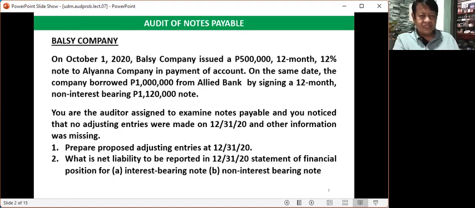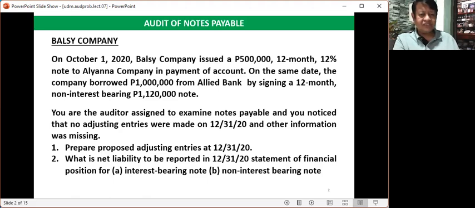On the same date, the company borrowed 1 million pesos from Allied Bank by signing a 12-month non-interest bearing 1,120,000 note. So this is another promissory note. In other words, we have two promissory notes in this discussion.